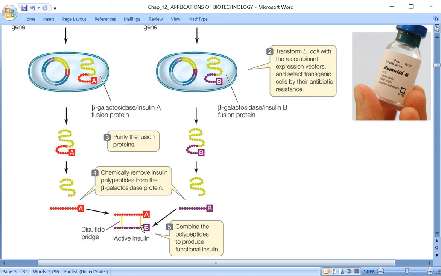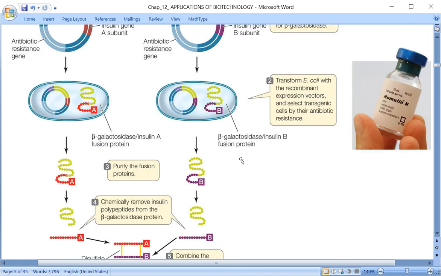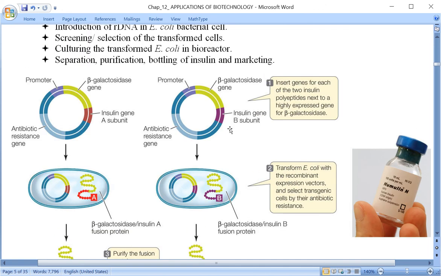Now here one more thing we have to note. If you remember, in the previous chapter we discussed blue-white screening. Same thing here: beta galactosidase gene is present. Beta galactosidase is an enzyme, and the gene is present in the plasmid in which the gene for insulin has been inserted.